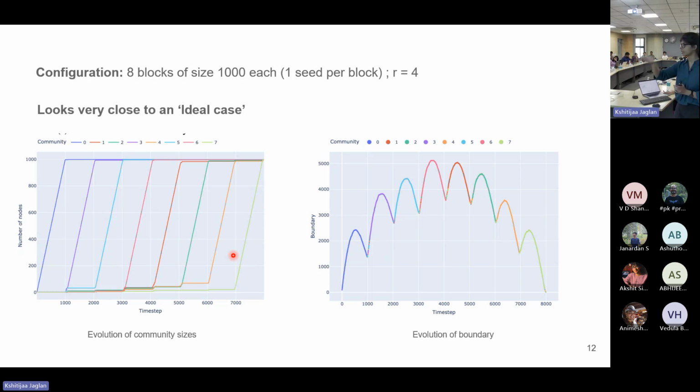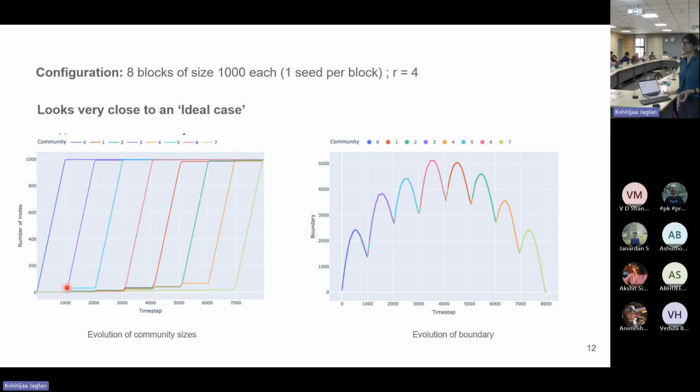In this case, even if we ignore the colors, we see that there are a few inflection points, so to say. We see a parabola type curve, and then there is a sharp inflection point followed by another parabola type curve, and so on and so forth. Now if we compare the plot on the right with the plot on the left, we see that these inflection points correspond to the points where a new community is being sampled. So even if we do not have any information about what group a particular node belongs to, by just getting that boundary versus time step plot, we will be able to have a cutoff that, okay, I have one cluster now, and then I can sample the second one, and so on and so forth.